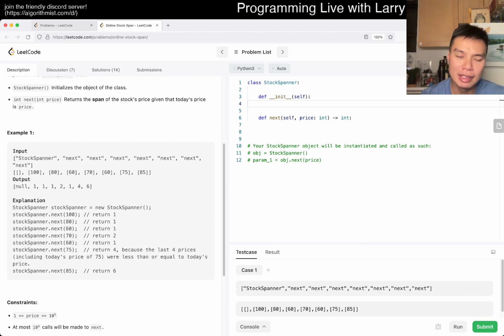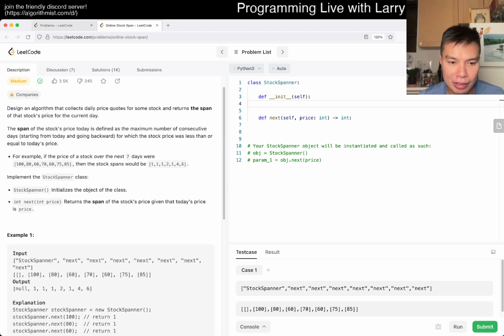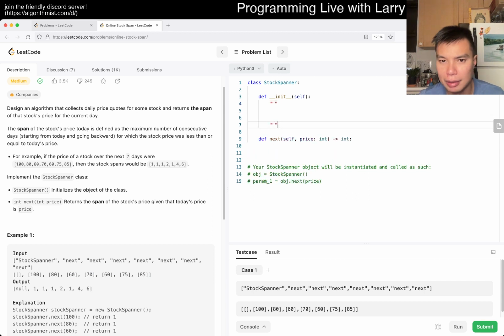The invariant, I talk about invariance a lot, and stack is one of those things that, if you want to use it correctly, does take advantage of invariance. So what does that mean here? What do I mean by invariant? It means that, for example, if I have a number that's 75, what does that mean if I have a number that's smaller than 75?